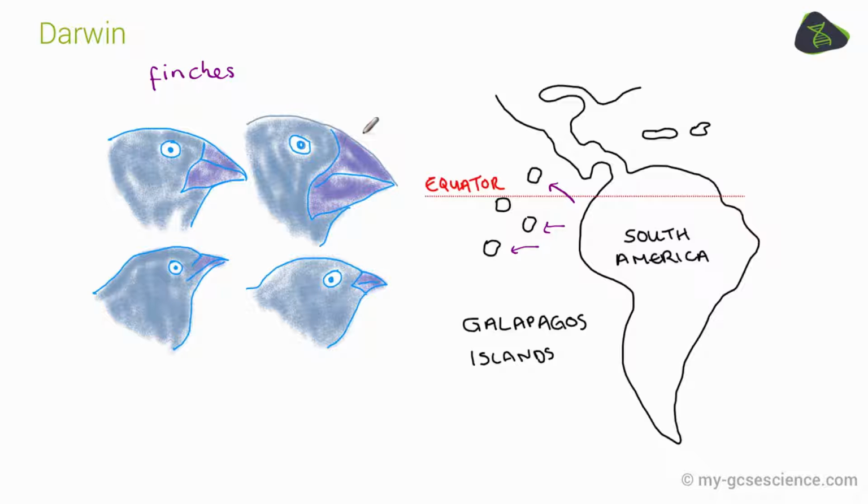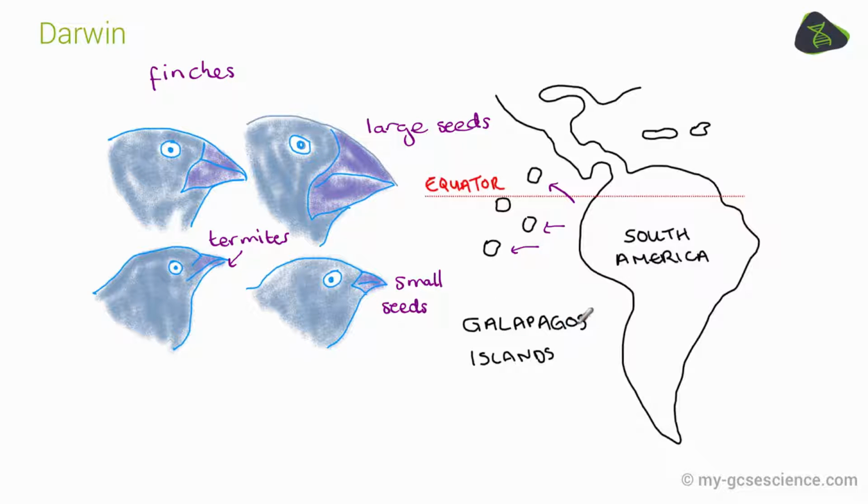So this bird here has quite a large beak, shaped very much like a Brazil nut cracker. So the kind of seeds that were on this island were the very large seeds that you would need a nutcracker type machine to actually open up, and the beaks of these finches were perfectly adapted to eat that food source. This bird here had a very long and pointy, very dainty beak, which made it useless at opening up large nuts like Brazil nuts. However, it was really good at probing into termite mounds and collecting insects like termites, and this bird here had a beak perfectly adapted to eat smaller seeds.